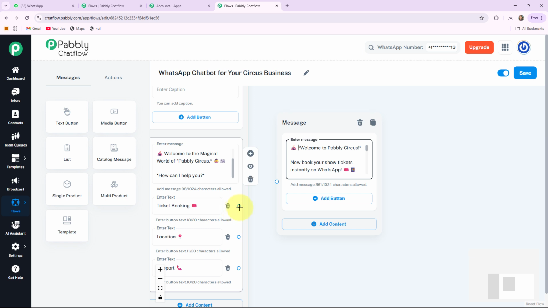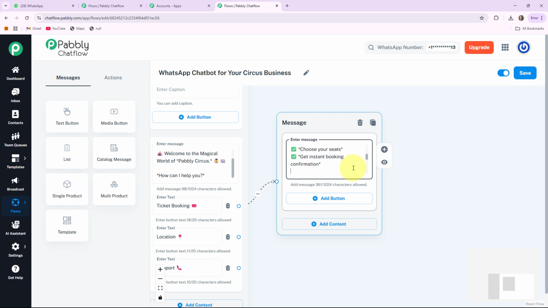Now I'll connect the circle in front of ticket booking to the circle where I wrote the details. Here I also mention one link. Click here link to book the ticket.